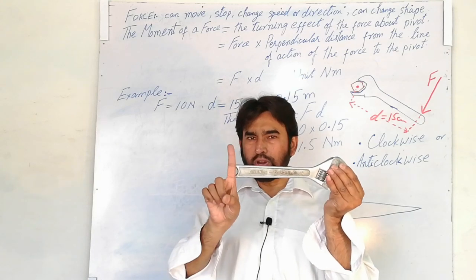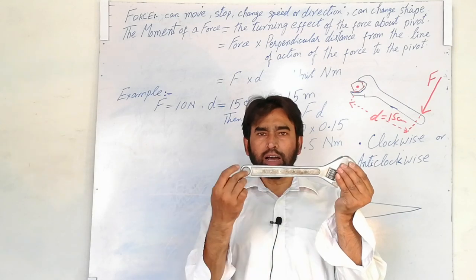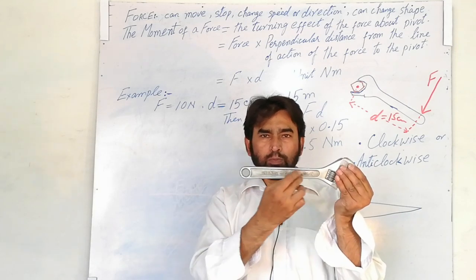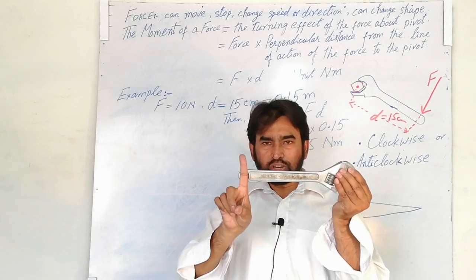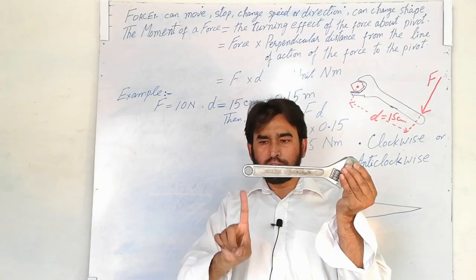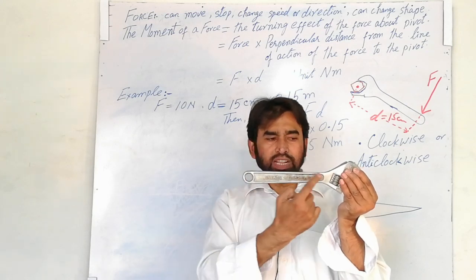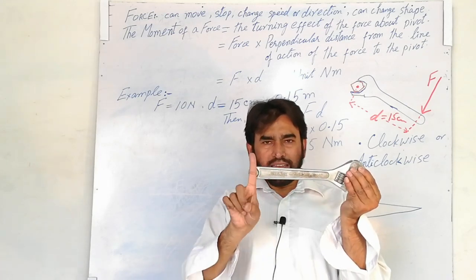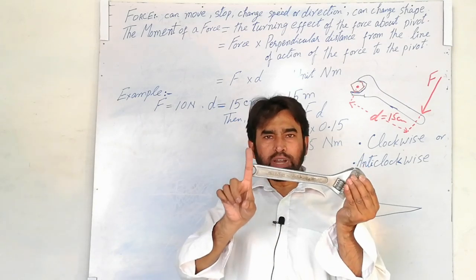This finger is showing the line of action of the force, and this is the moment arm. Remember this name, moment arm. The line of action of force is represented by this finger, because I am applying the force in this direction, and this distance from the line of action of the force till the pivot is called the moment arm.